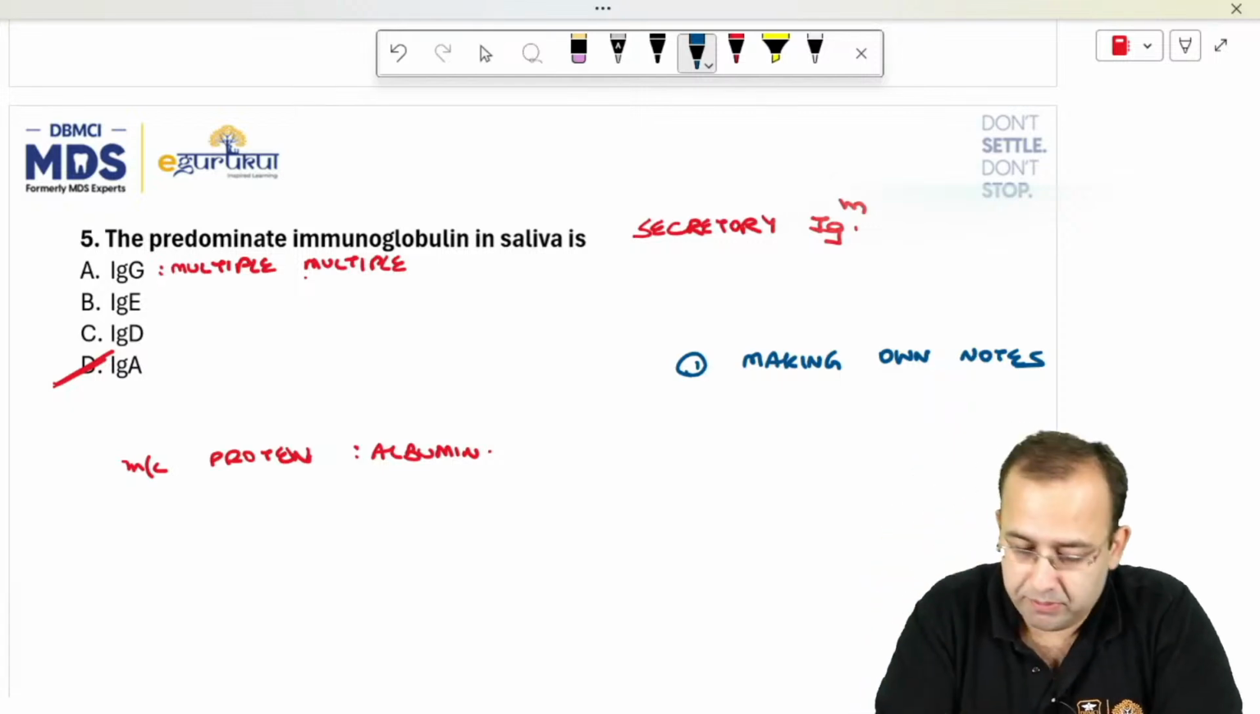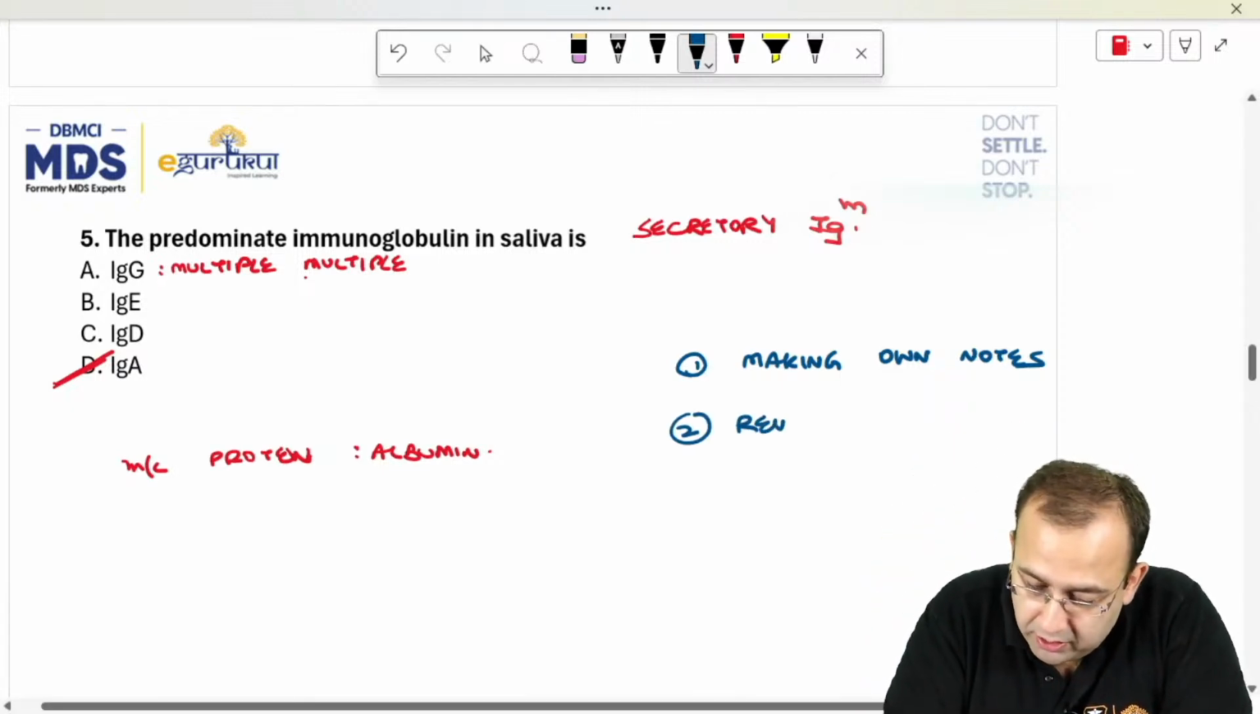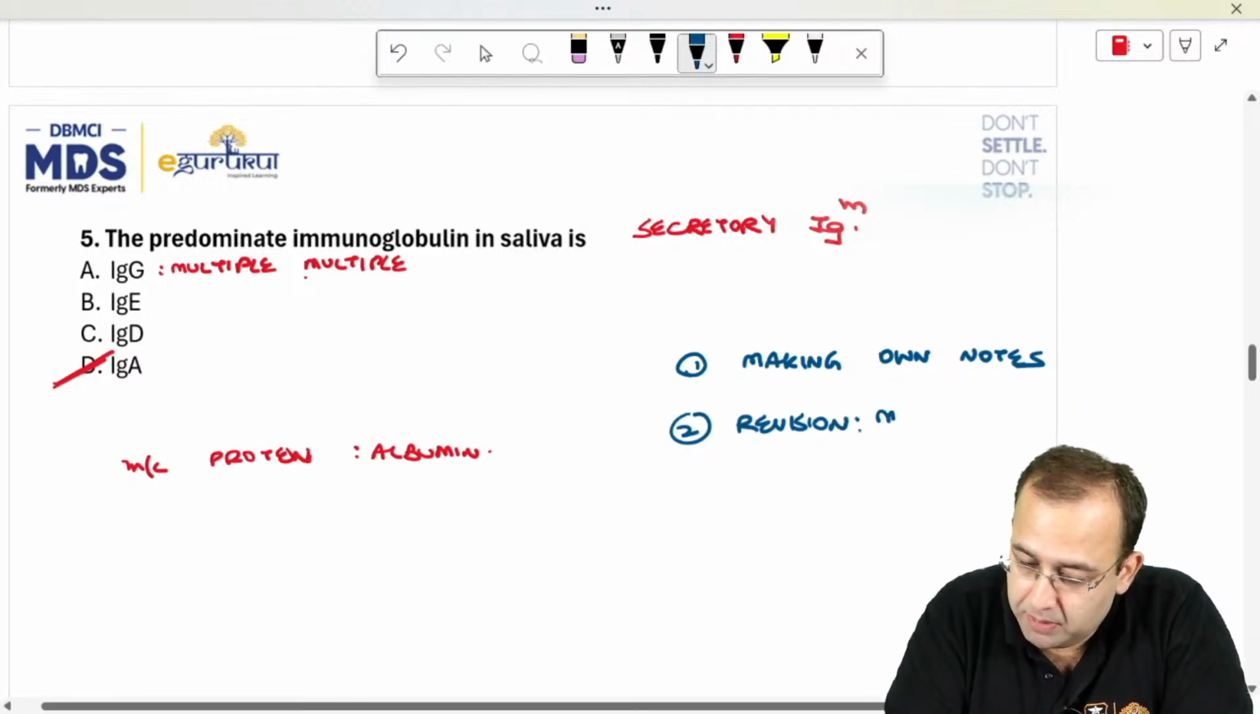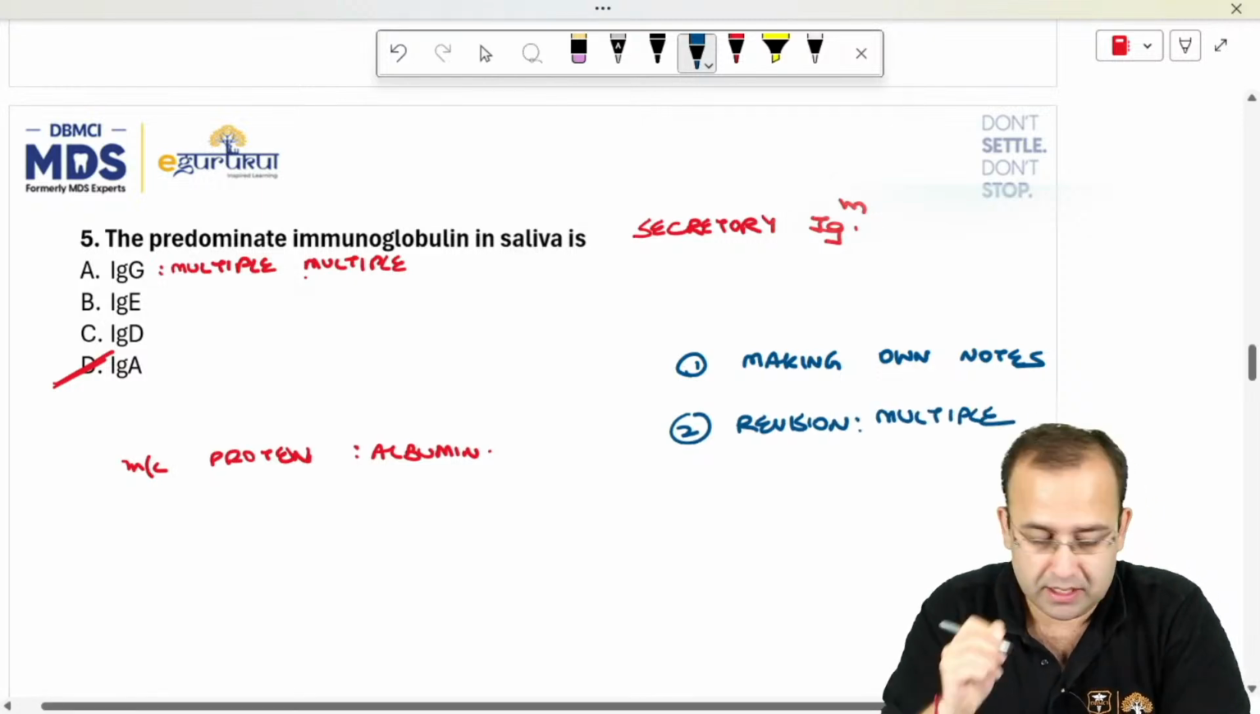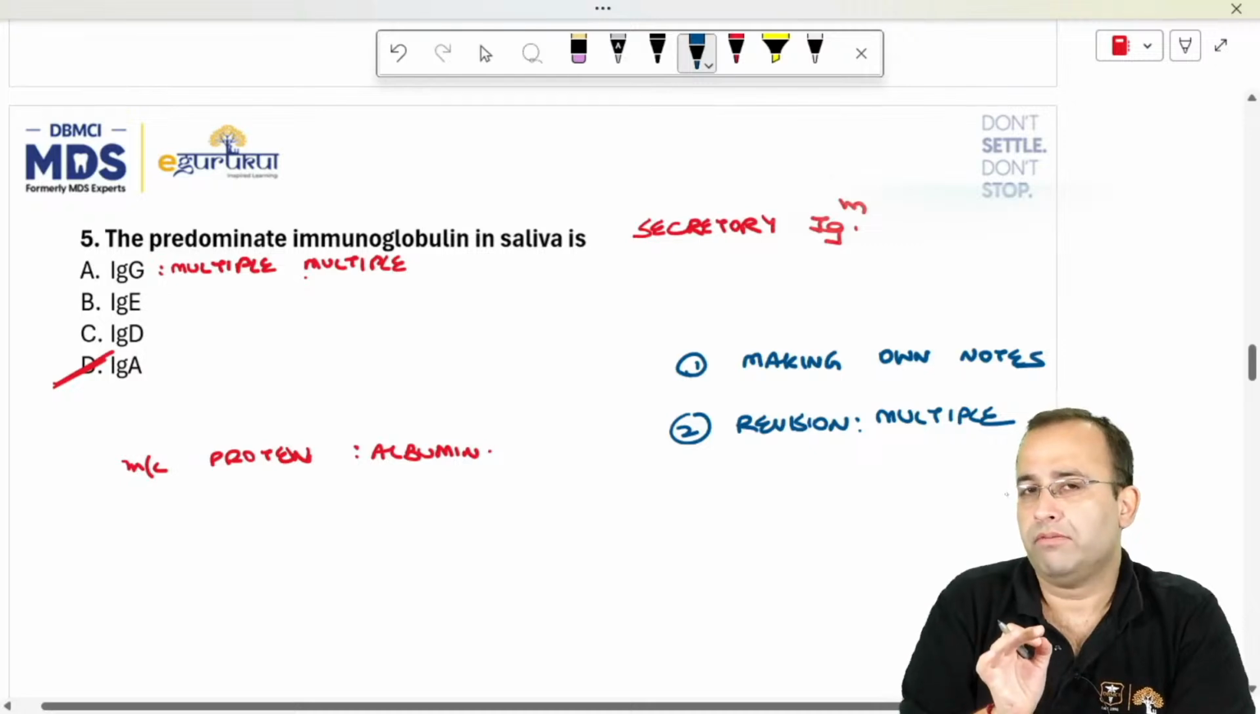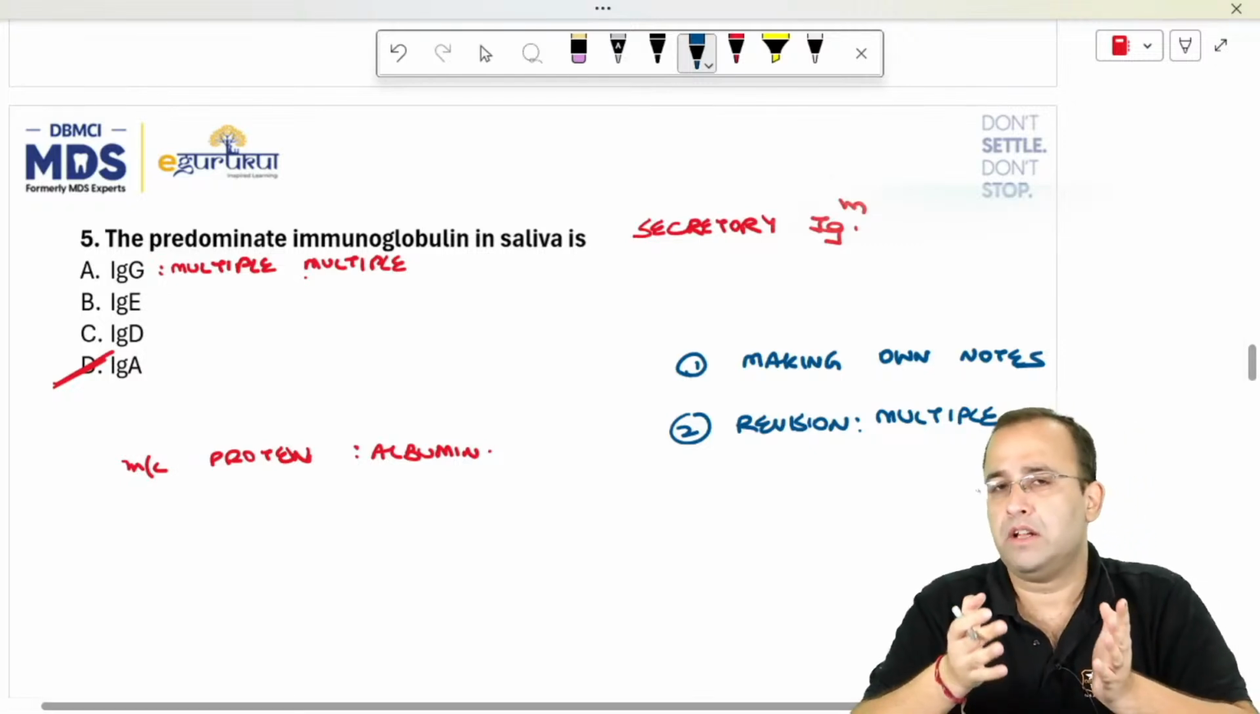It has photographic memory. Next, revision of those notes. Multiple revisions are the key to success. Questions are going to come from notes only, no doubt. I'm gonna show it to you.